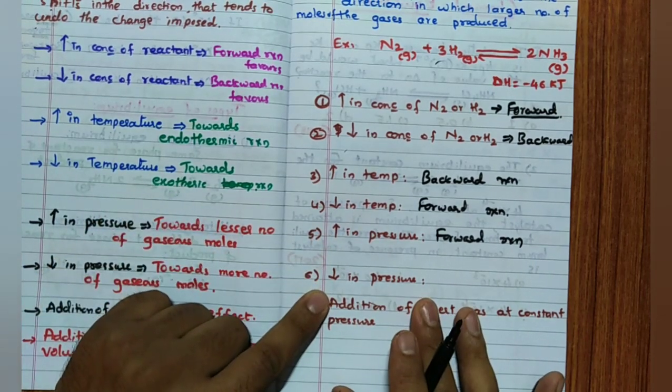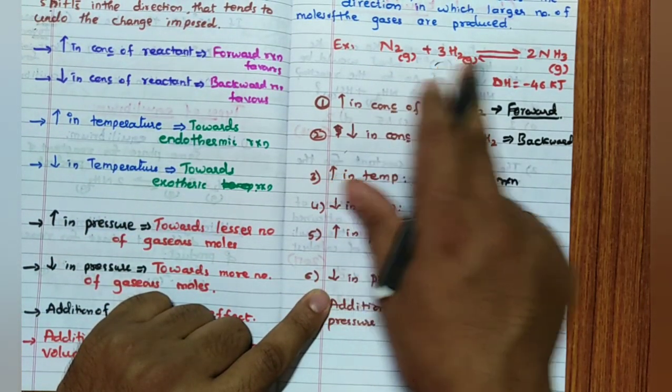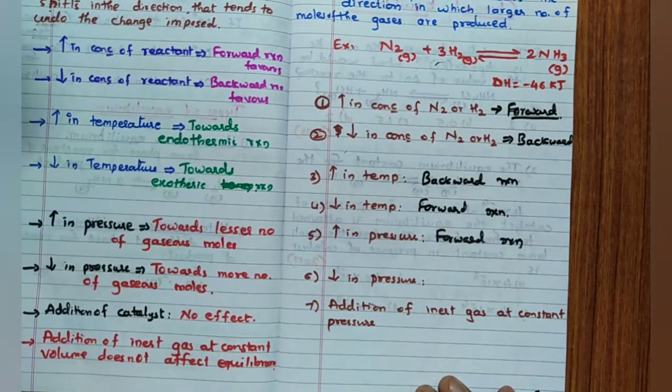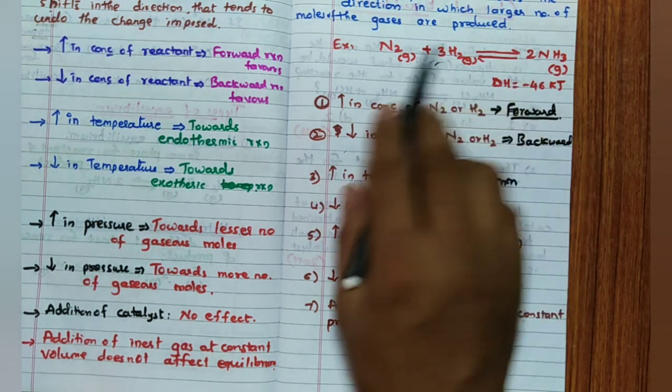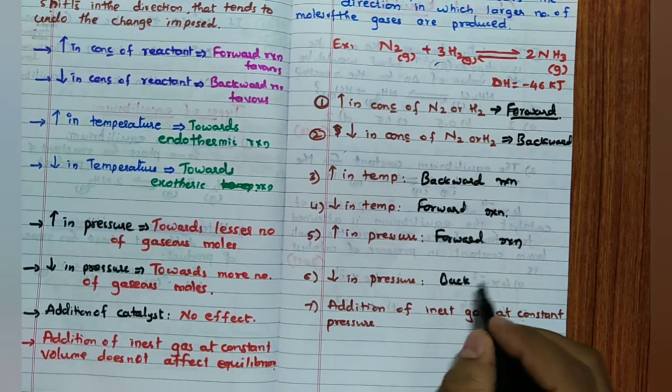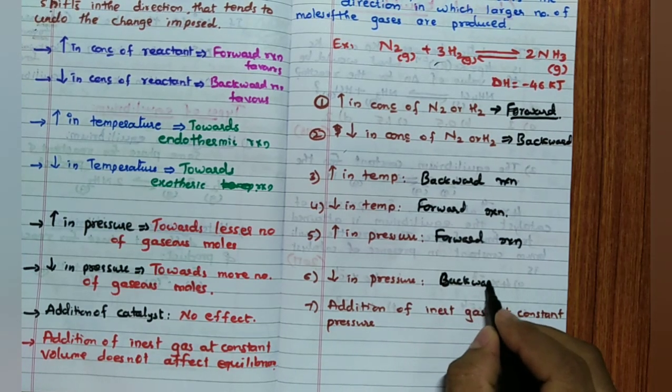Now decrease in pressure. See, pressure is more towards this side, less towards this side. Now as a whole, the system pressure is decreased. It wants to increase the pressure, by moving the direction of the reaction to the reactant side. Hence remember, backward reaction favorable.